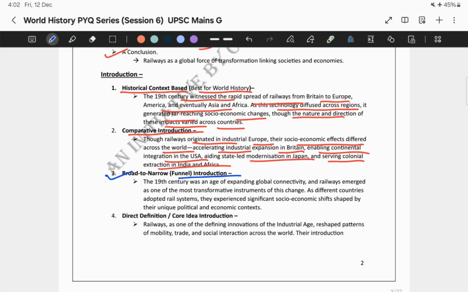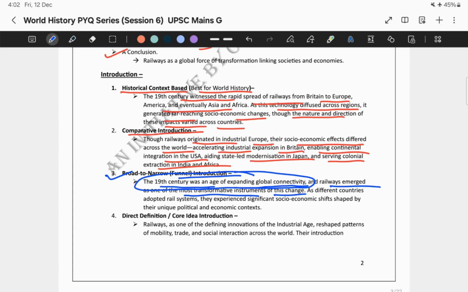We can simply write that the 19th century was an age of expanding global connectivity. That is the bigger picture. Within that, railways emerged as one of the most transformative instruments of this change. Now you understood the meaning of funnel, right?